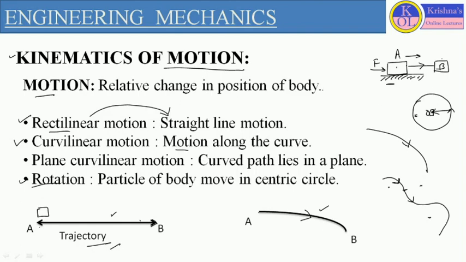Simply, if we are considering motion along the circle, it is called rotation. Particles of the body moving in a concentric circle are under rotation, and this path is also called trajectory. So this is about motion.